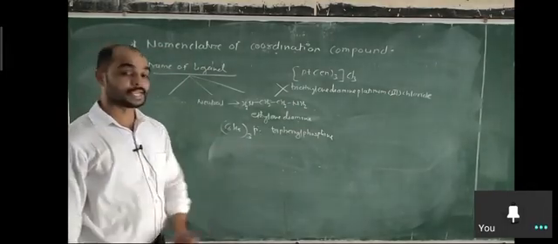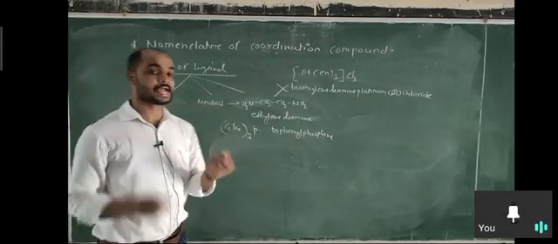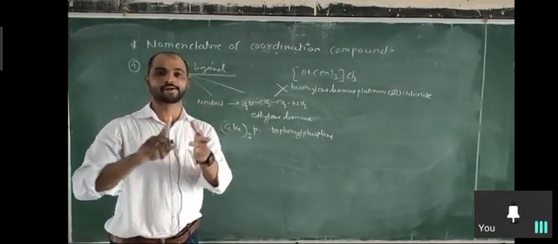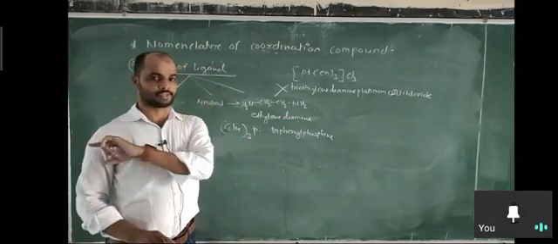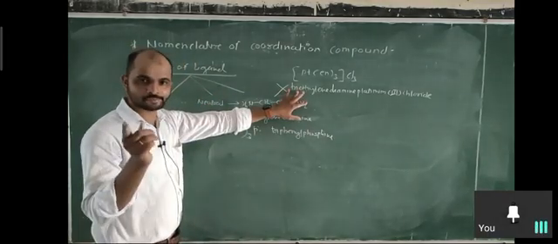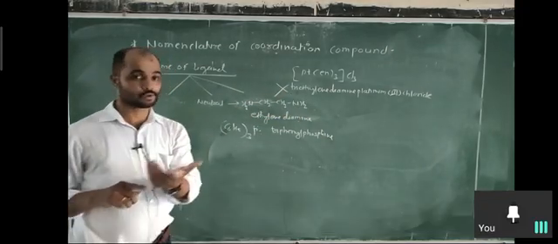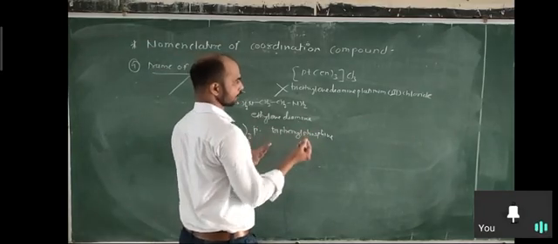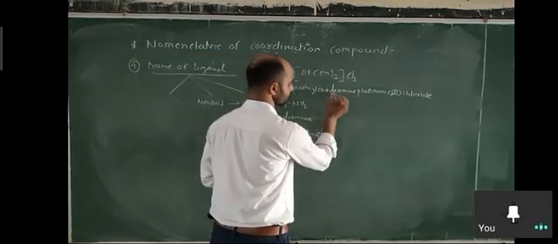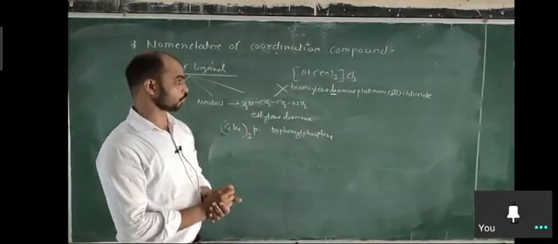Why? Listen carefully. If a ligand already has a prefix like di, tri, tetra, that time we can change the prefix in a different way. We use prefix tri for 3, di for 2, tetra for 4, but already our ligand has this di word, so tri, di is not correct.